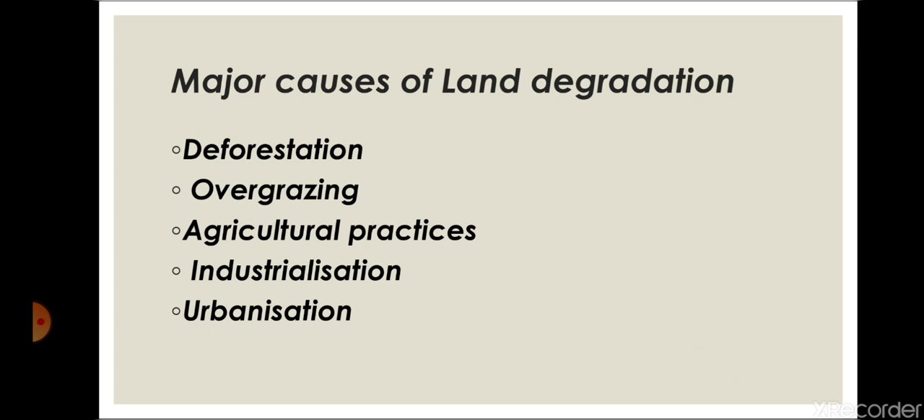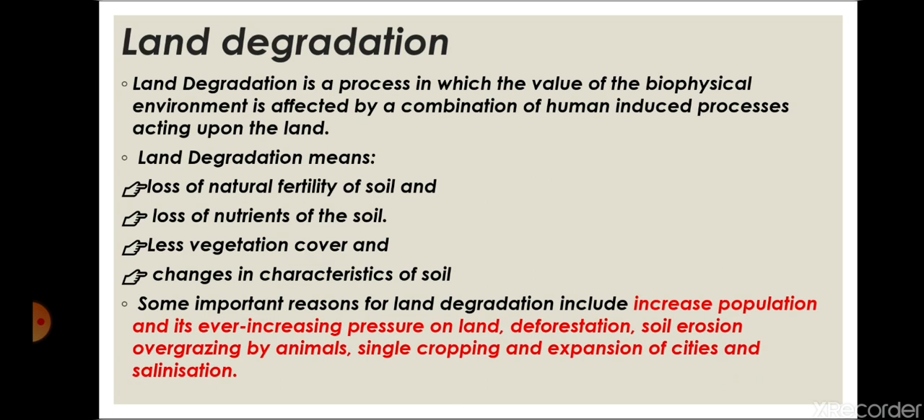So if someone asks you what is land degradation, it is a process in which the value of the biophysical environment, that means the value of the environment, the land, if you take the example of land, is affected by a combination of human-induced processes. Now the land is being affected by the activities that we humans are performing.